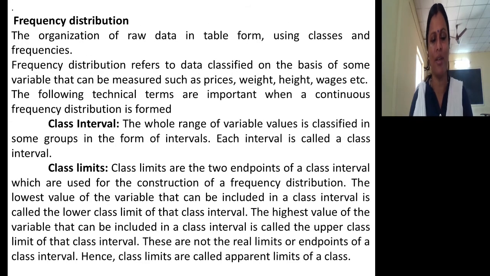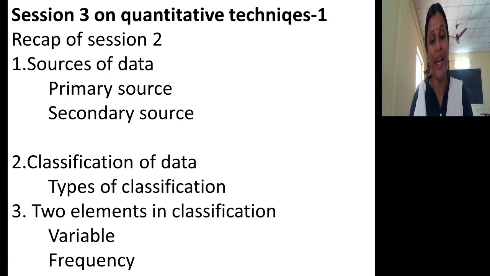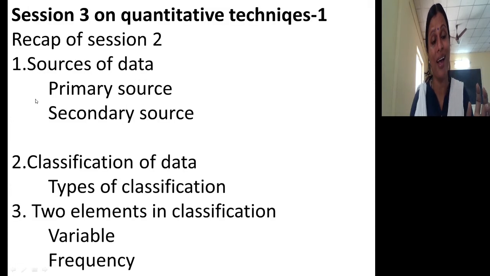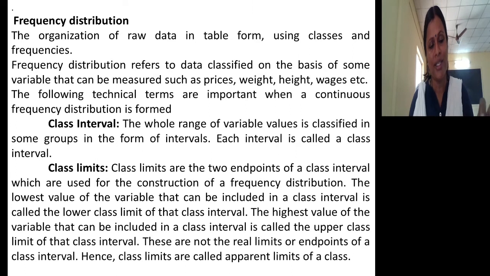So once you know class interval, you should be aware of class limit. What are class limits? Class limits are two endpoints of a class interval which are used for construction of a frequency distribution. This is one class interval, 40 to 50. So what are the endpoints? The beginning point is 40, the end point is 50. These two endpoints, the endpoint at the extreme left and the endpoint at the extreme right, are known as class limits.